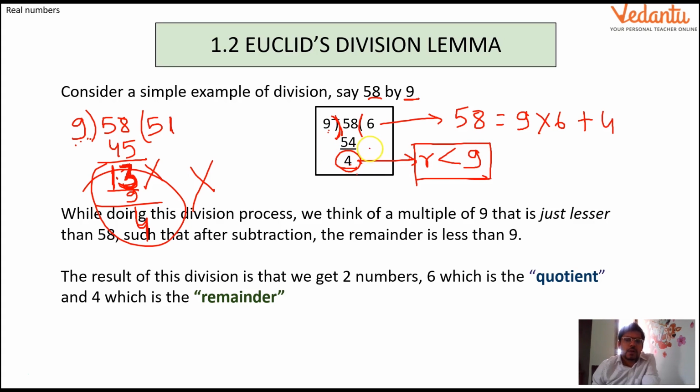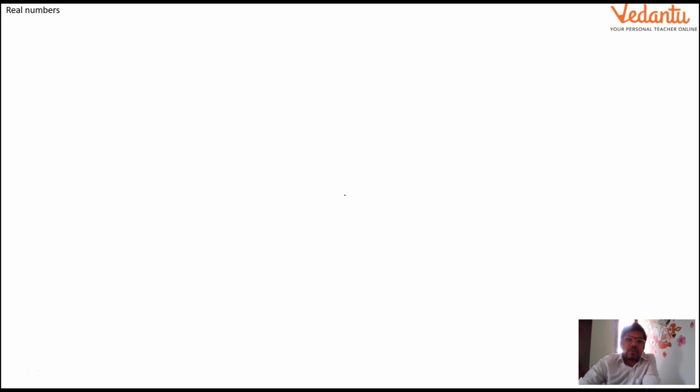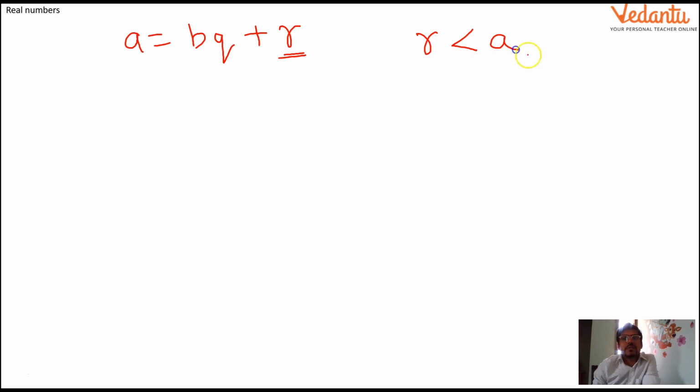So this gives us a golden rule that whenever we are talking about a = bq + r, that is, dividend equals divisor into quotient plus remainder, one thing has to always be taken care of: the remainder should always be less than the divisor. Sorry, not a, divisor, b. Remainder should always be less than divisor.